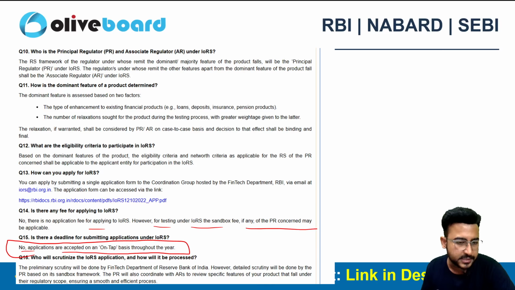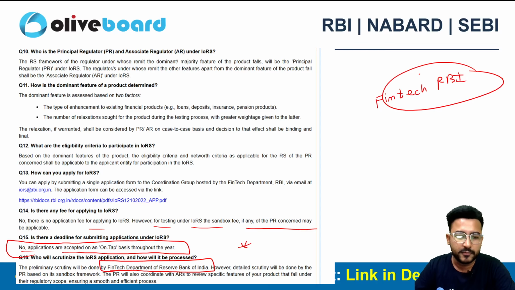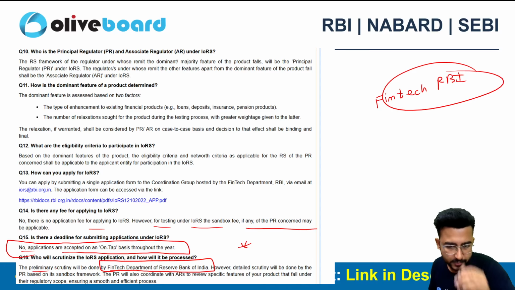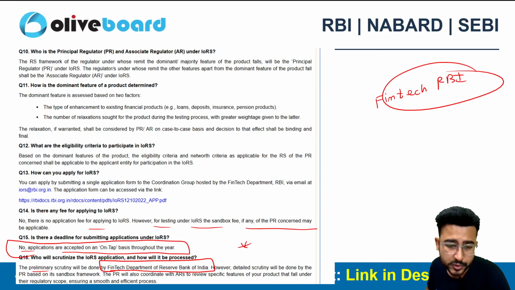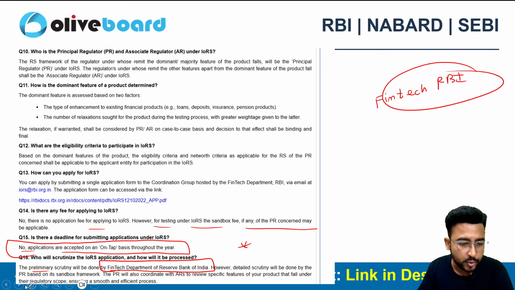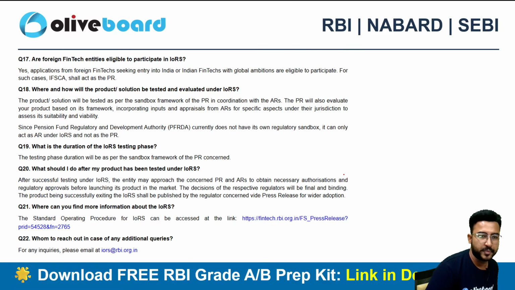Who will scrutinize the IORS application? Preliminary scrutiny will be done by the FinTech Department of the Reserve Bank of India. Please do remember this one: the FinTech Department of RBI will be doing the preliminary scrutiny here, right? And the detailed scrutiny will be done by the PR based on the regulatory sandbox framework. The PR will also coordinate with the AR to review the specific features of your product that fall under their particular regulatory scope here, right?